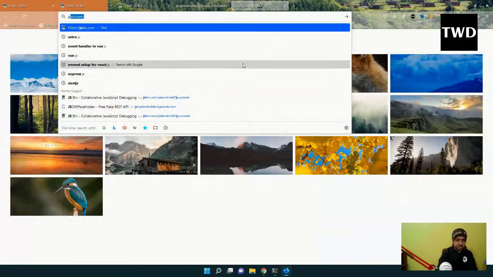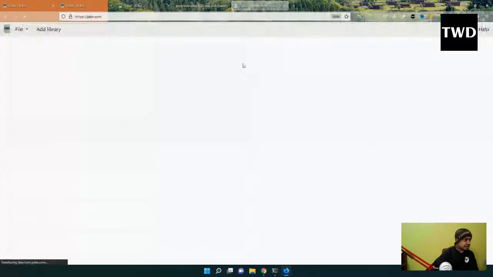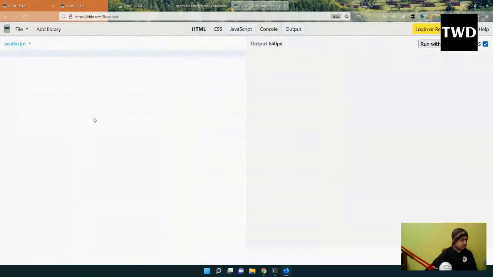So I will open JSBin again, and again I am going to use just JavaScript and output, and we are going to use the fetch API. I'm not going to run it with JavaScript right now, and we're going to get this data. So again, I have to make a function.